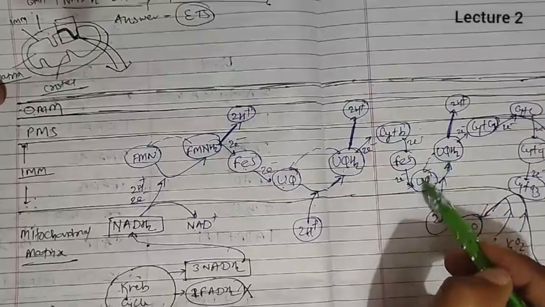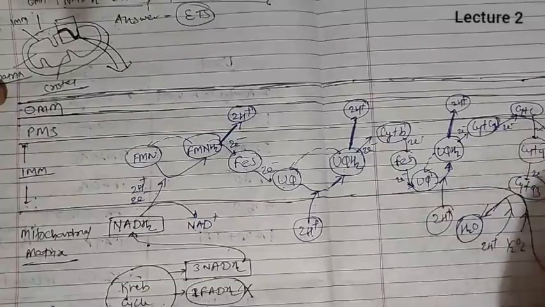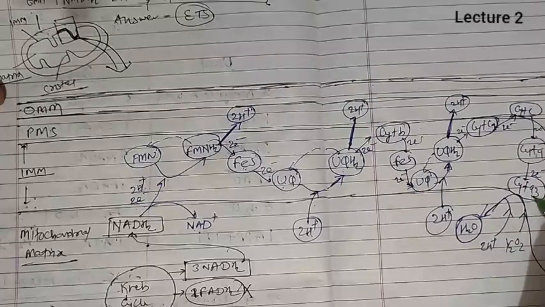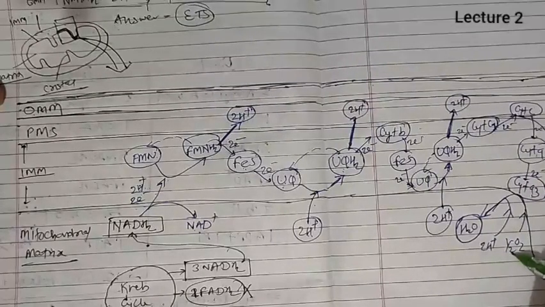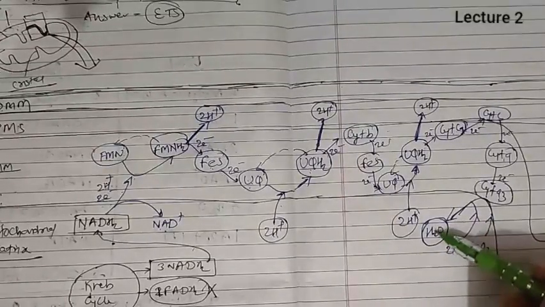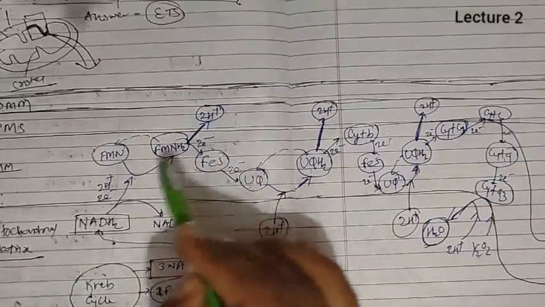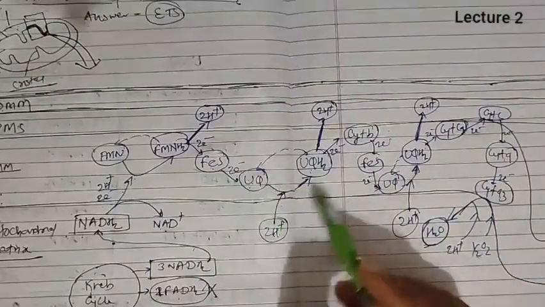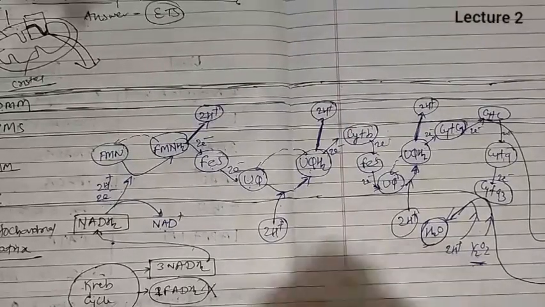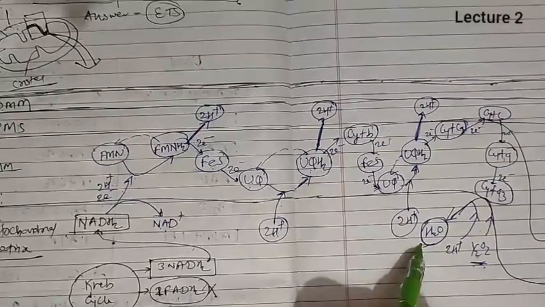When UQH2 breaks, again you will get a ubiquinone, 2H plus to the perimitochondrial space, 2 electrons to cytochrome C1, then 2 electron to cytochrome C, then cytochrome A, then cytochrome A3. Cytochrome A3 when it receives 2 electron, it accepts half O2 and 2H plus from the mitochondrial matrix, and by the reaction of this, ultimately water will be formed. Okay, so when one NADH2 breakdown occurs, the electron passes through this and ultimately reaches to the O2. So terminal electron acceptor is O2. But when one NADH2 breakdown occurs, half O2 will be used and one water will be produced.